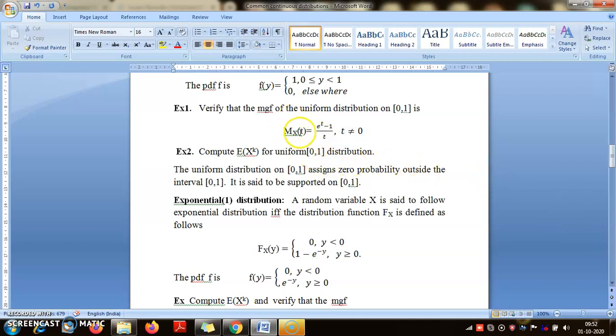Now one question: we know that M_X(0) is equal to 1, but this function is not defined at 0. So why is it so? Because if you take the limit as t tends to 0, that will be exactly equal to 1, by L'Hospital's rule.